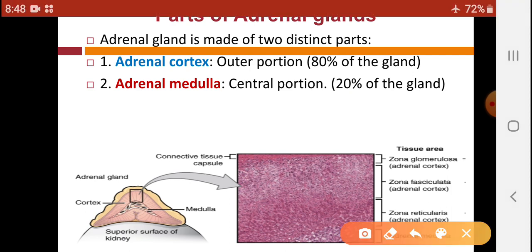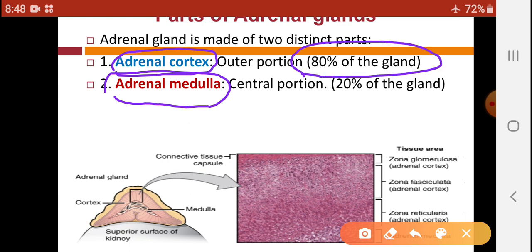There are two parts of adrenal glands. First one is adrenal cortex and second one is adrenal medulla. Cortex is the outer portion of the adrenal gland while medulla is the central portion. But the cortex is 80% of the gland while medulla is only 20% of the total gland.